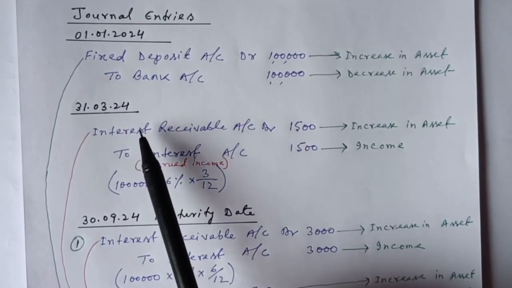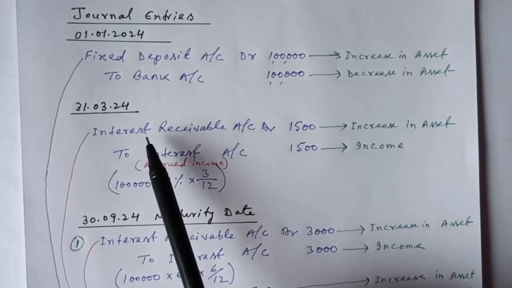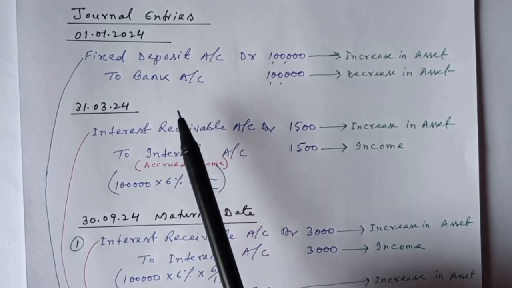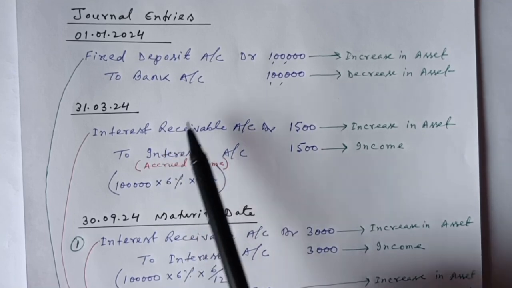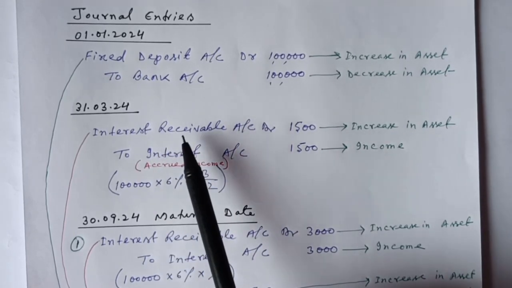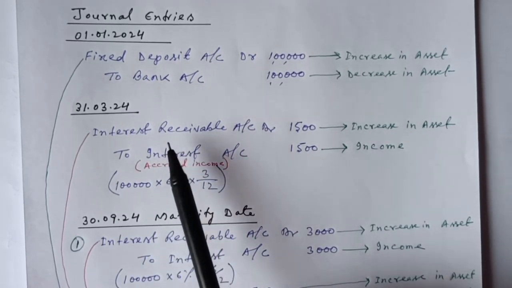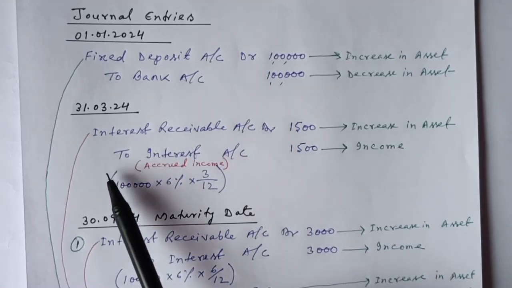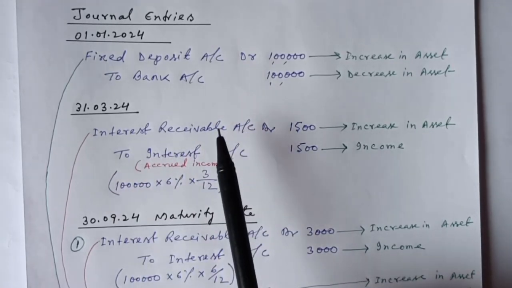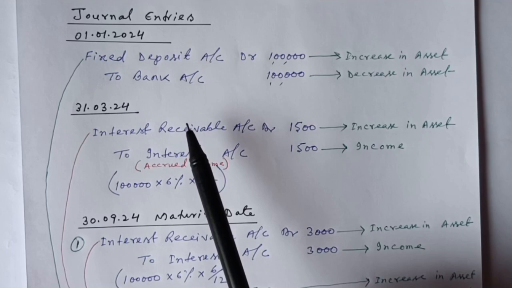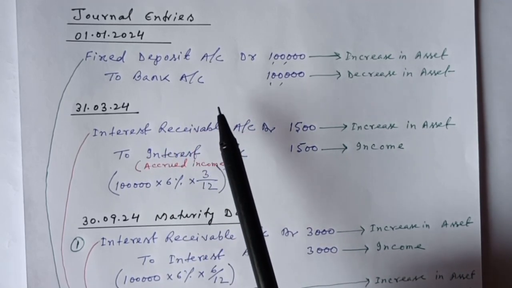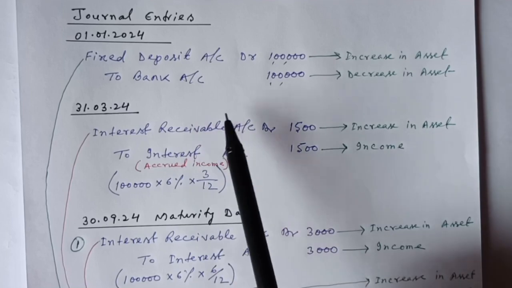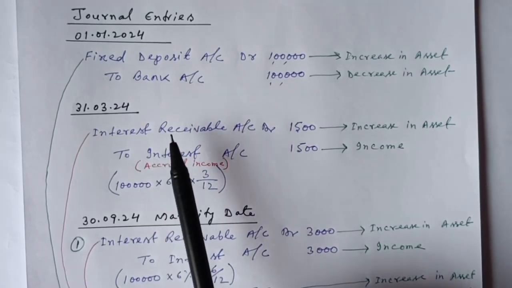Now coming to 31st March 2024, which is the date when A Limited is preparing its balance sheet and profit and loss account. As per the accrual concept, A Limited needs to consider interest for 3 months in its books of accounts, as this income is accruing from 1st January to 31st March, because A Limited made the FD on 1st January 2024. So as per the accrual concept, income is accruing, hence A Limited needs to consider that income.